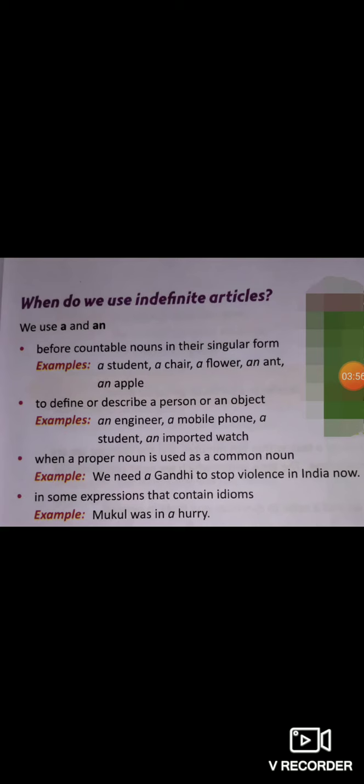It means when we use a proper noun as a common noun to identify or indicate something for an expression, at that time we use a or an, not the. Next, number 4, in some expressions that contain idioms, like Mukul was in a hurry. Okay, at these times we use a or an.